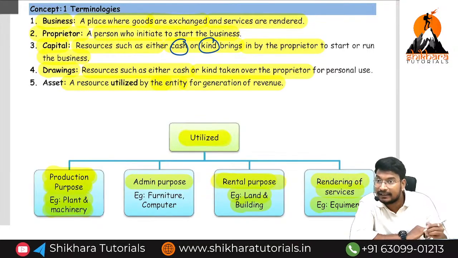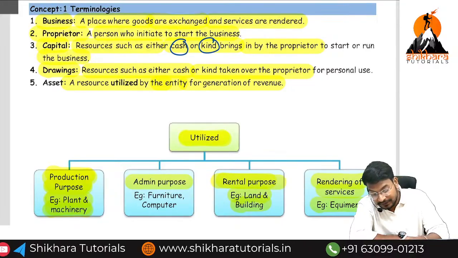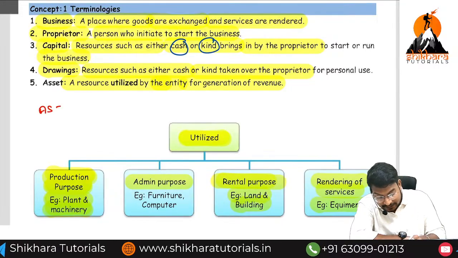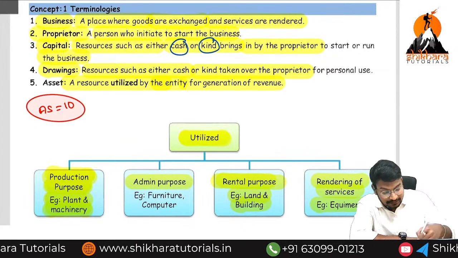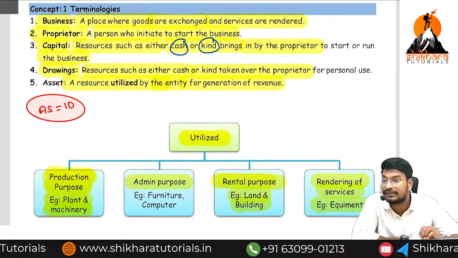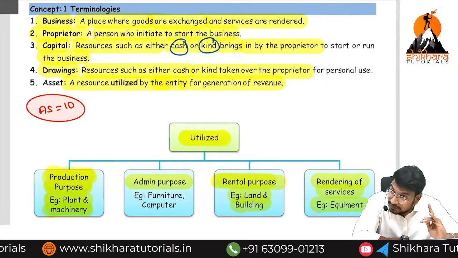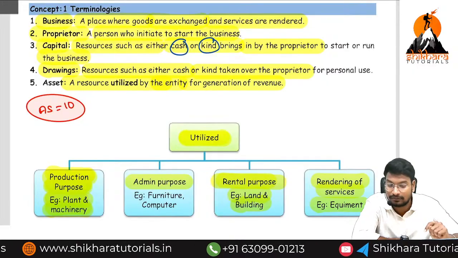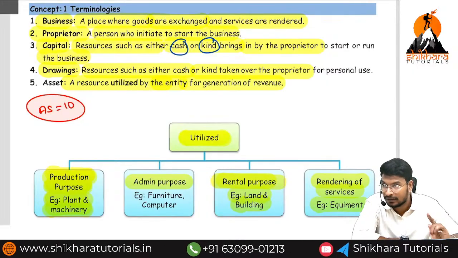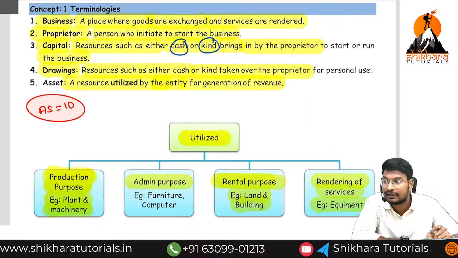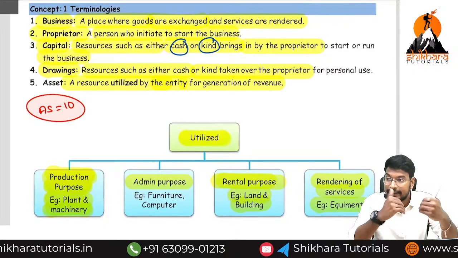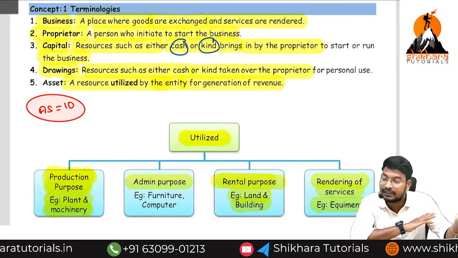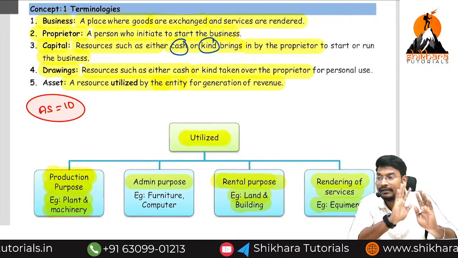You can get a clear definition in AS 10. What is the meaning of AS? Accounting standard. In AS 10 we get the clear meaning, and once again we are going to discuss it at the time of accounting standards. Once again I will revise, no problem. Until then you need to understand the meaning of asset. Utilizing any resources for the purpose of generation of revenue is called an asset.